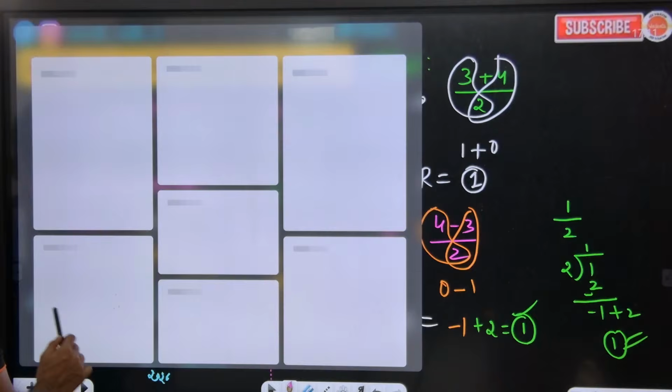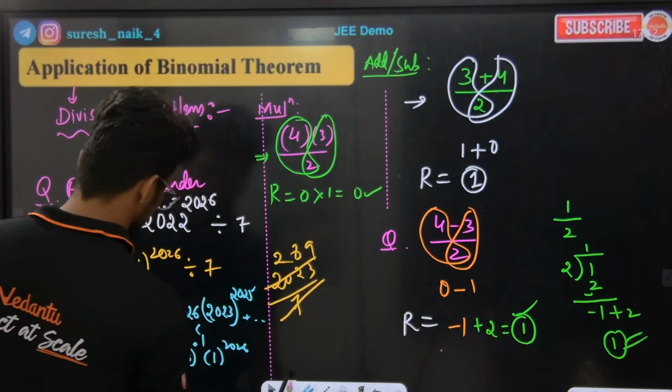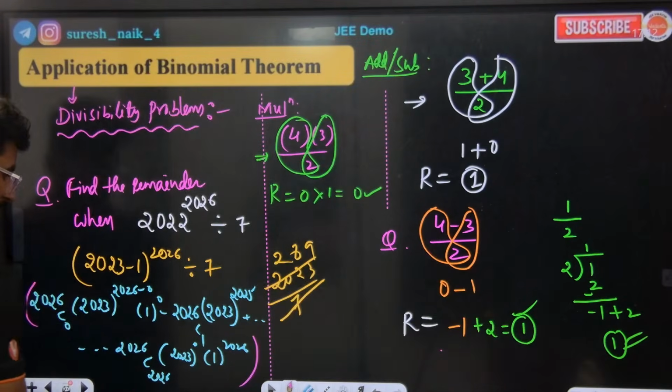Is this entire big number divisible by 7?